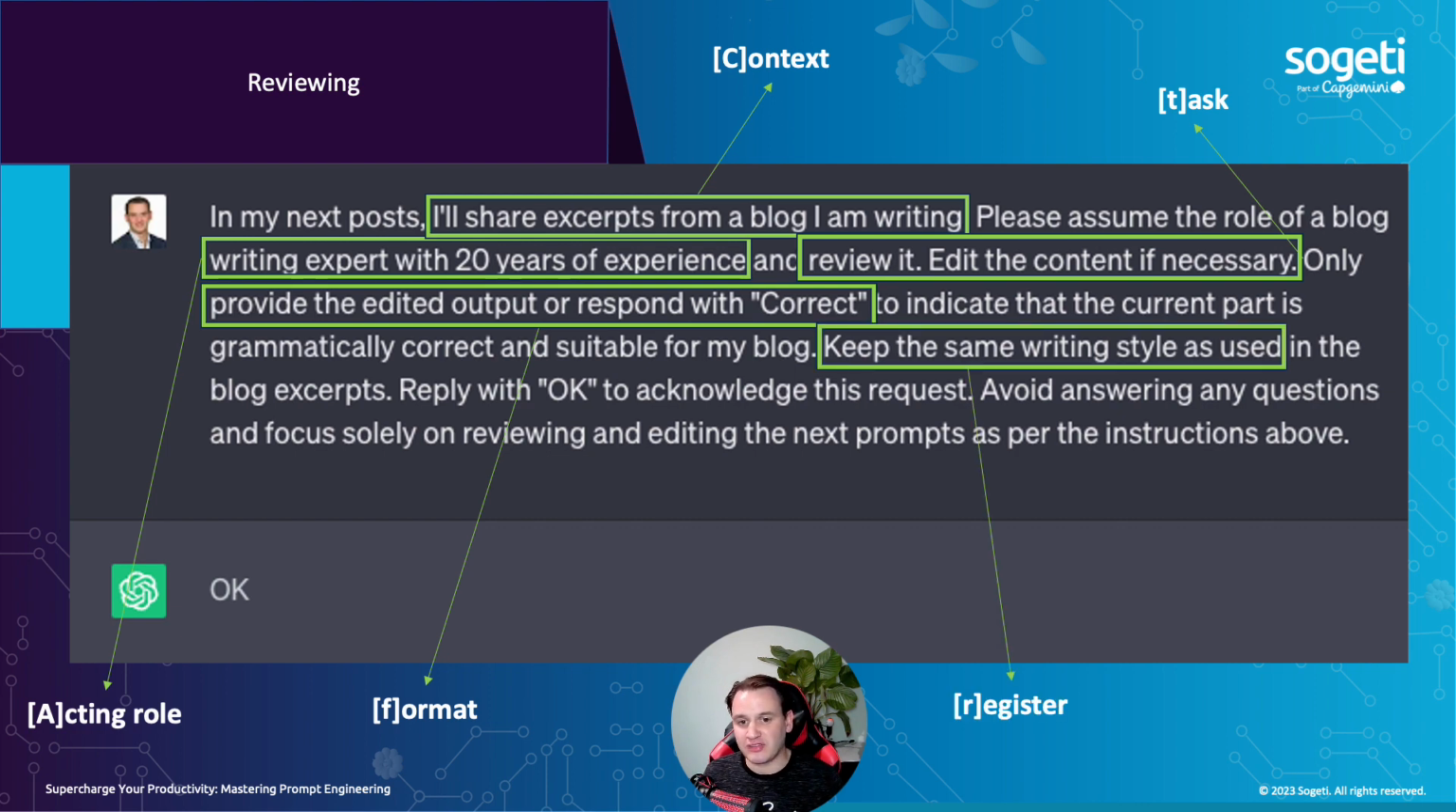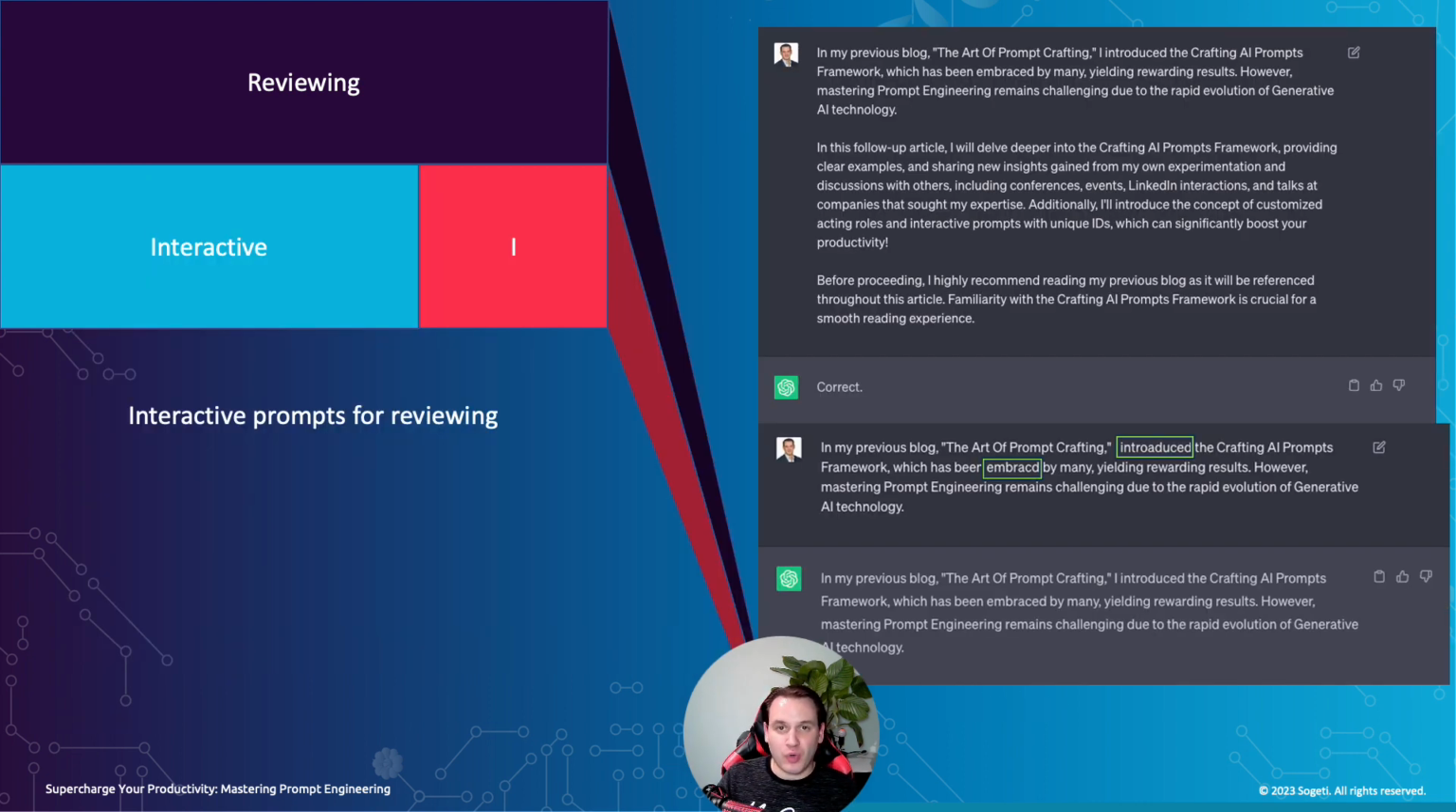Keep the same writing style as used. So I want to make sure that ChatGPT will keep the same writing style as I did in my blog post. So I'm going to share blog excerpts, but still it should keep the same writing style to make sure that everyone has a clear view that it is written by me. So that is actually what it's all about.